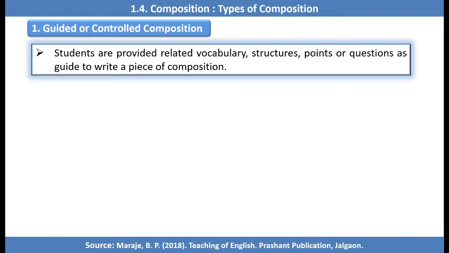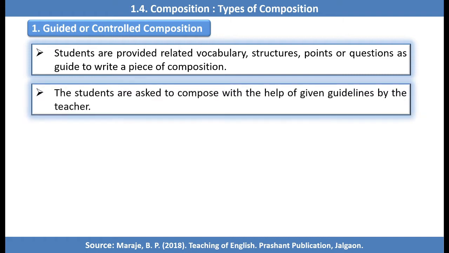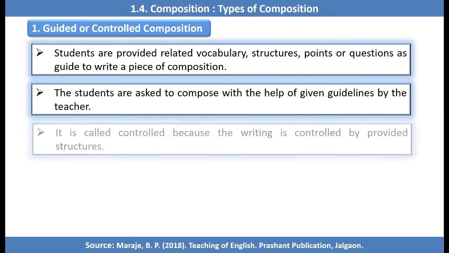That type of composition is called a guided or control composition, because the teacher provides vocabulary, structure, points or questions. The students are asked to compose with the help of the given guidelines. According to that guideline, students have to compose.